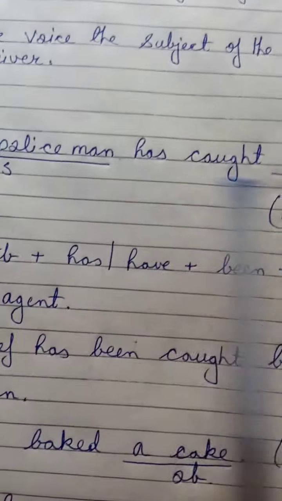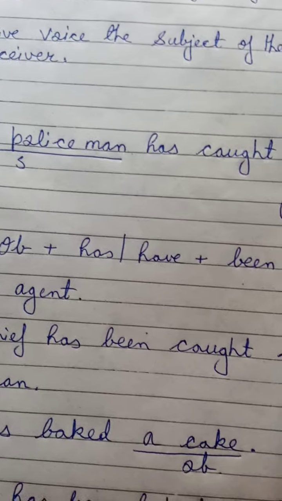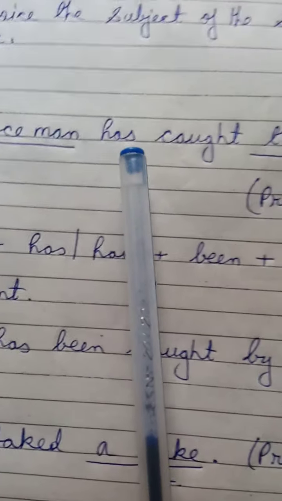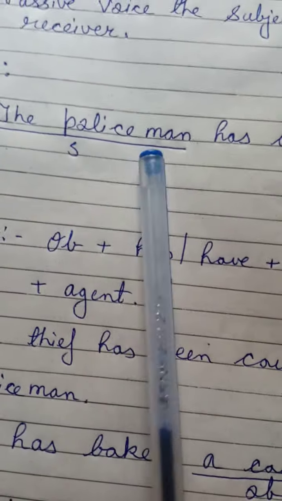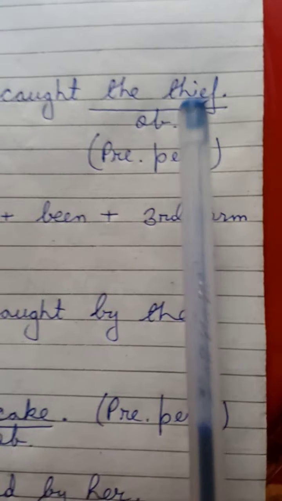The policeman has caught the thief. Now, first we have to see what tense it is. It is present perfect tense. Okay, policeman has caught the thief. The word has tells us that it is present perfect tense. Okay, now what is the subject here? The policeman is the subject here and the thief is the object here.